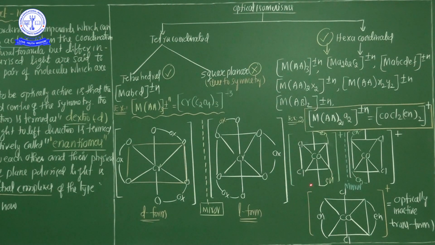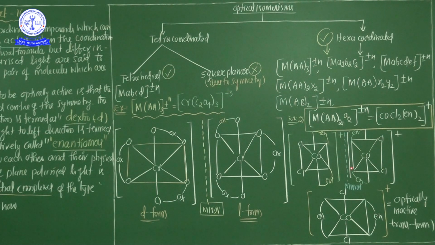The complexes in which two symmetrical bidentate chelated ligands AA and two monodentate ligands A are coordinated to the central metal atom M also exhibit the phenomenon of optical isomerism and can be resolved into their optical isomers. In this category the example is [CoCl2(en)2]+.